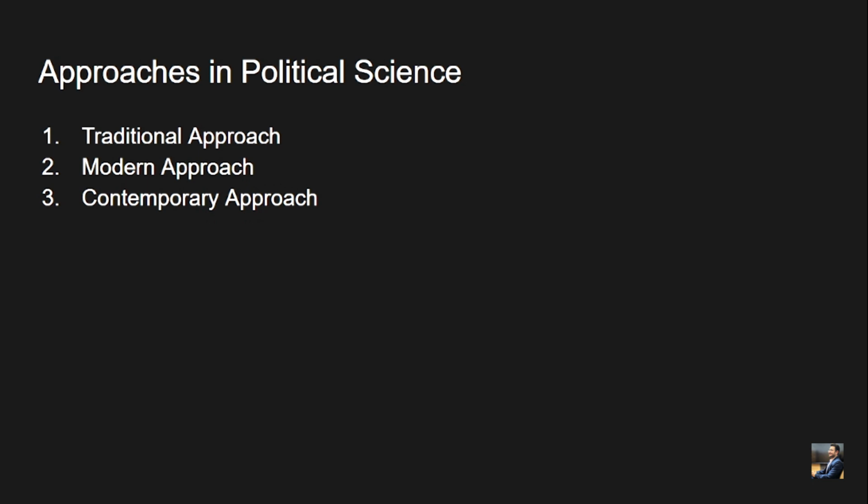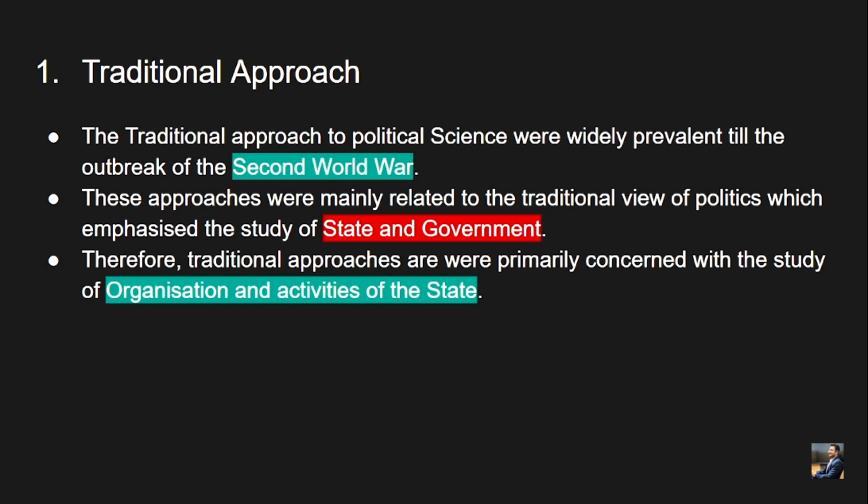So let's see the various approaches in political science. There are mainly three approaches: the traditional approach, the modern approach, and the contemporary approach. The first is the traditional approach. Traditional approaches to political science were widely prevalent till the outbreak of the Second World War, as I've already told you, till the 1920s and so on. These approaches were mainly related to the traditional view of politics, which emphasized the study of state and government. Therefore, traditional approaches are primarily concerned with the study of the organization and activities of the state.